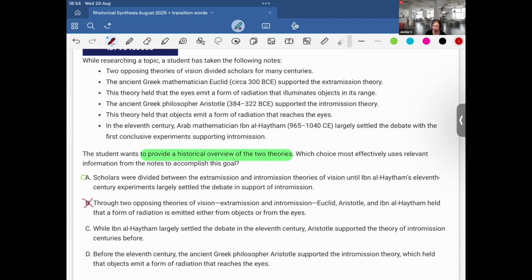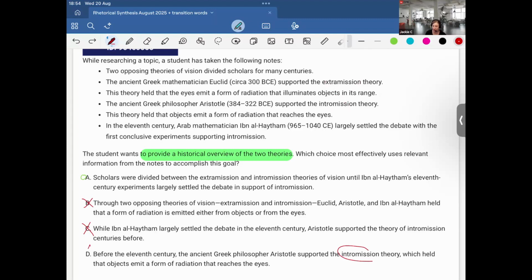So not B. C, while Ibn al-Haytham largely settled the debate in the 11th century, Aristotle supported the theory of intromission centuries before. I mean, that only mentions one theory, we can eliminate. D, before the 11th century, the ancient Greek philosopher Aristotle supported the intromission theory. Again, I only see intromission. There's two theories, extramission and intromission.